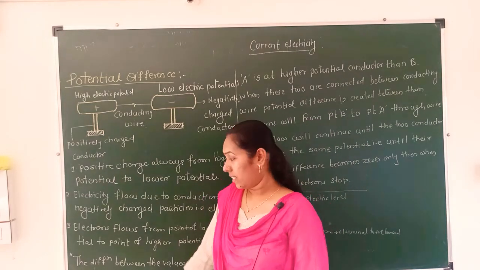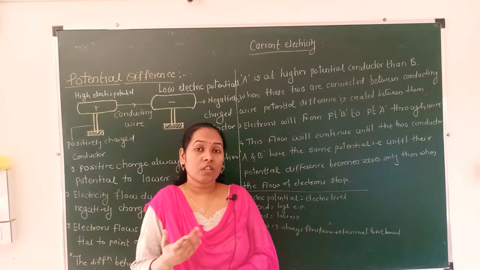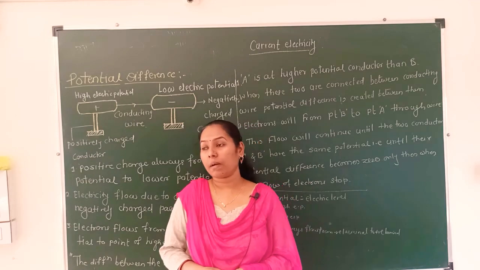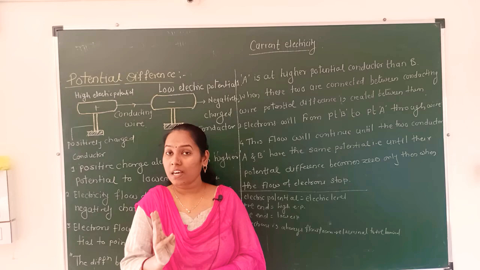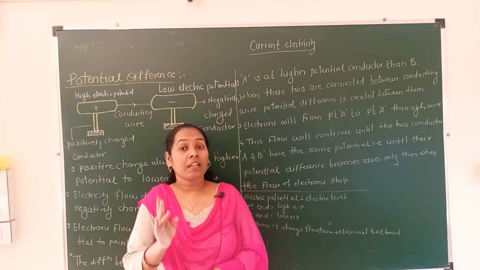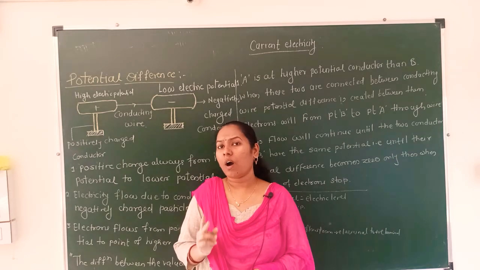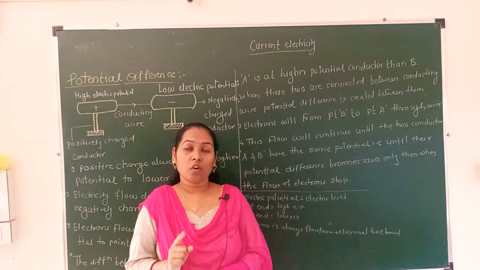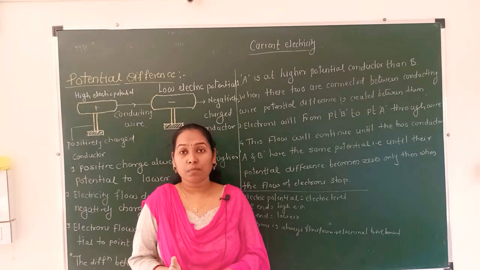Before going to discuss the definition of potential difference, I want to tell you two to three points. The positive end always has higher potential than the negative end. The negative end always has low potential, or the negative end is always known as lower electric potential. So the question arises, what is electric potential?